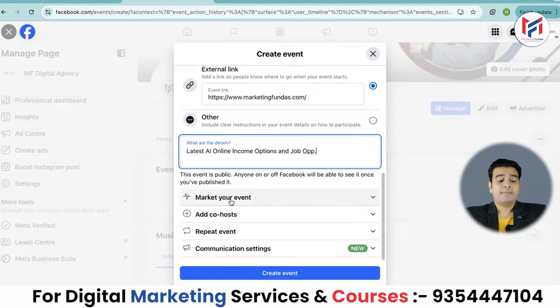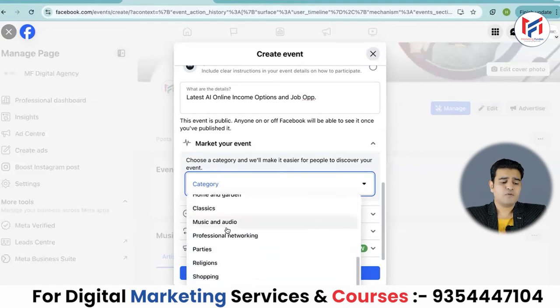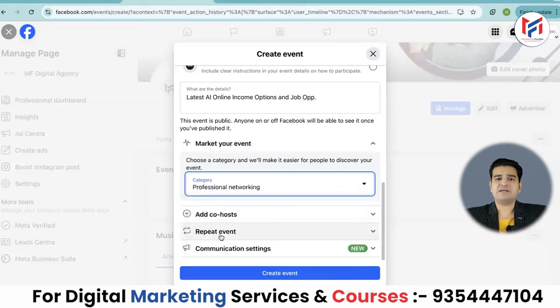Now here, market your event. Now friends, here you have to add the category. Because how will you tell Facebook which niche or category this event is related to? How will you tell people? If people are liking this, then Facebook will think that they are interested and show this to them, so that more people can join. So here we will choose professional networking, or in a way an industry, or more accurately, like-minded people will interact and build a network.